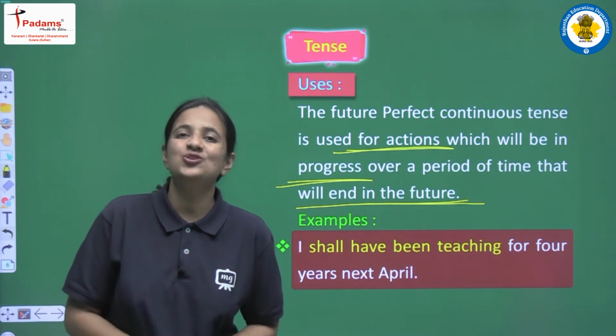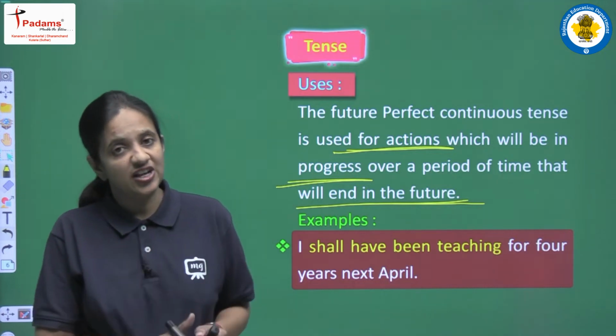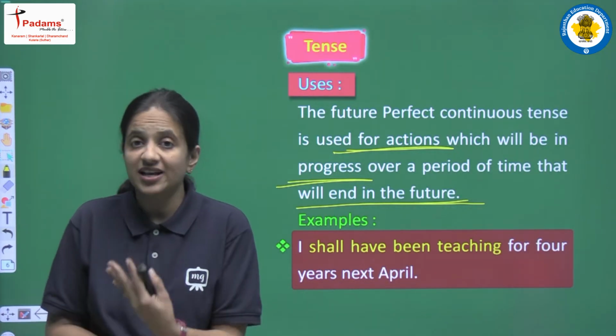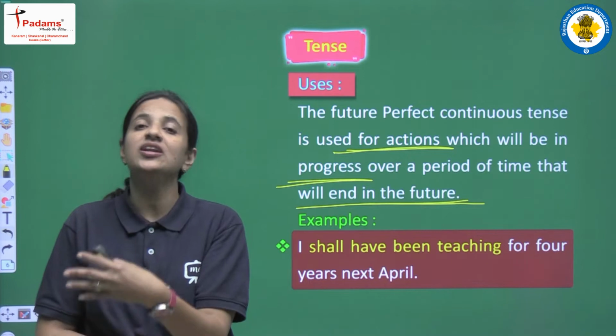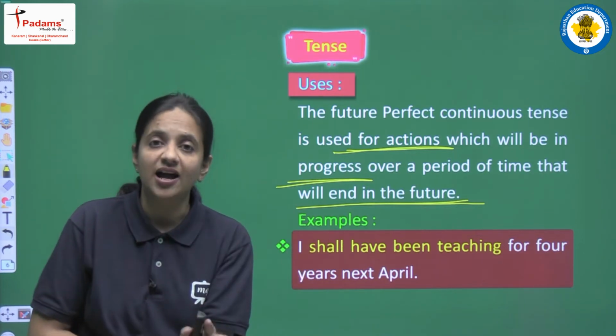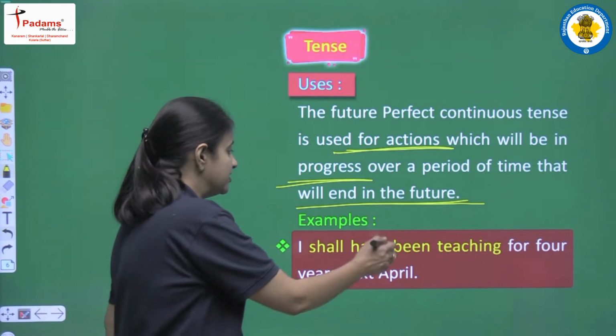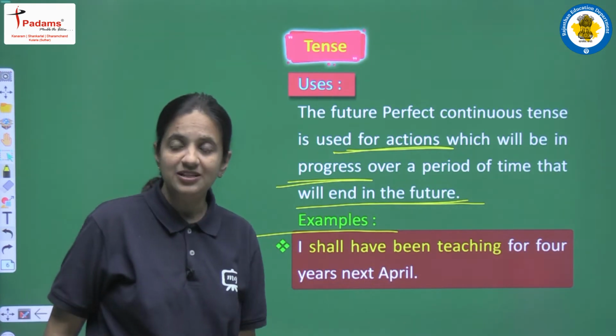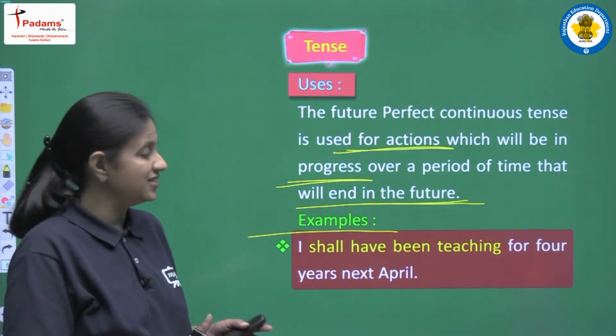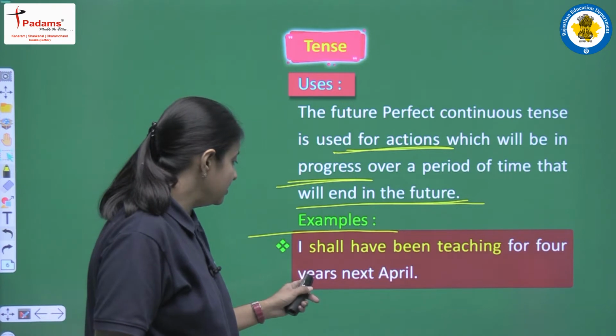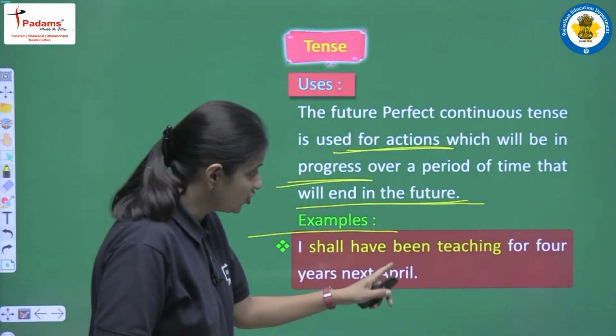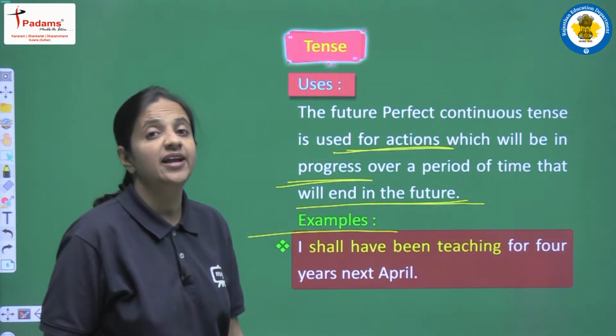So this tense is used to show the actions that will be in progress, that will be continuously going on in the given future time, right? We have some examples. Let's read an example to make this clear one more time. The example is: I shall have been teaching for 4 years next April.